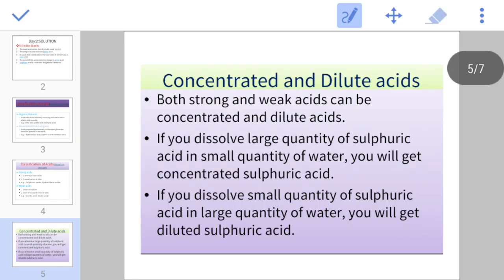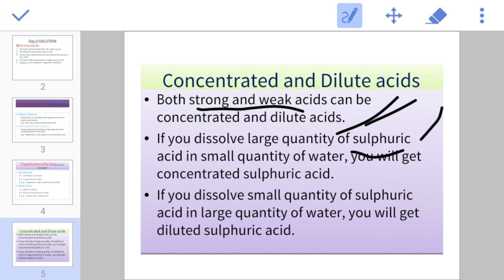Next one, concentrated and dilute acid. Both strong and weak acid are further classified into concentrated and dilute acid. First of all, it's about the concentrated sulfuric acid or a concentrated acid. In a concentrated acid, if the quantity of sulfuric acid is too much as compared to water, it means the large quantity of sulfuric acid, small quantity of water, then we call it concentrated sulfuric acid. In opposite, small quantity of sulfuric acid in a large quantity of water, then it is diluted sulfuric acid.